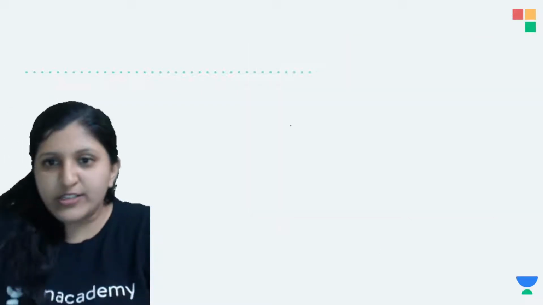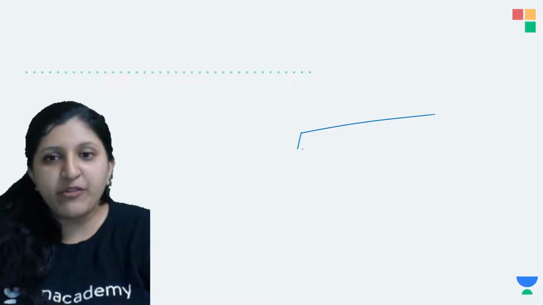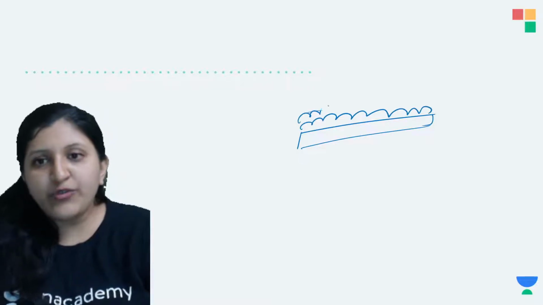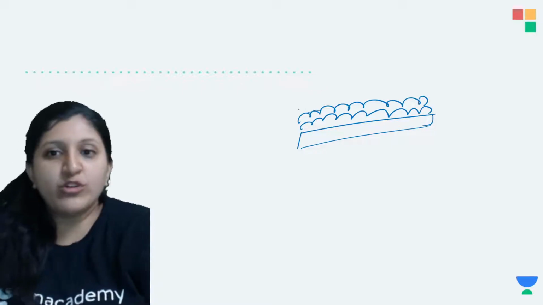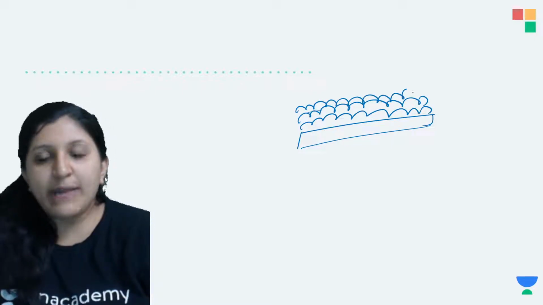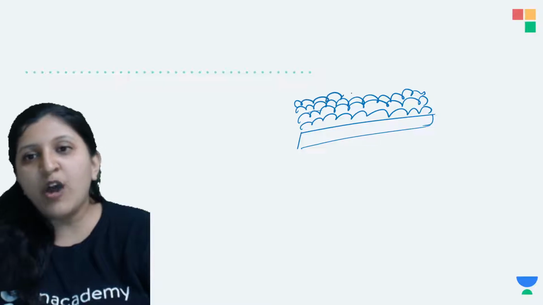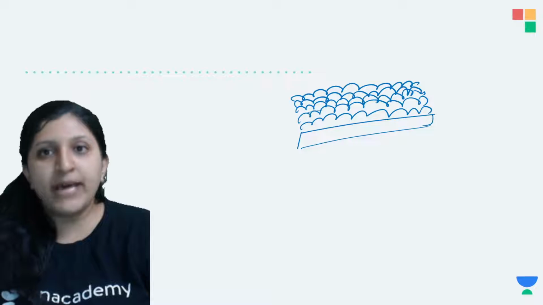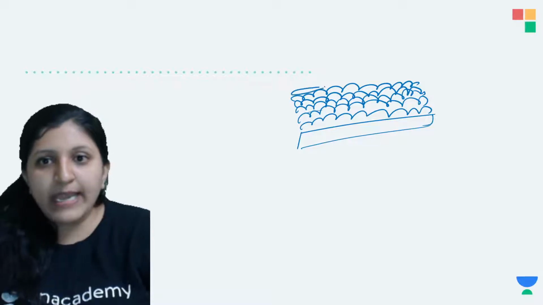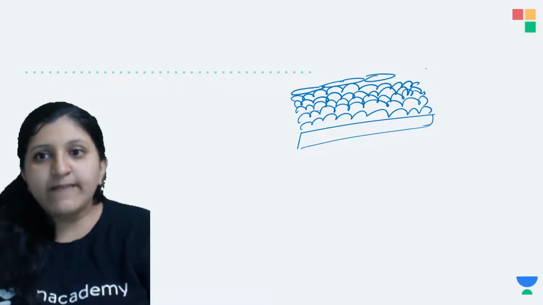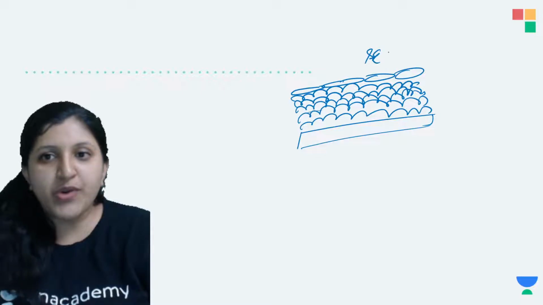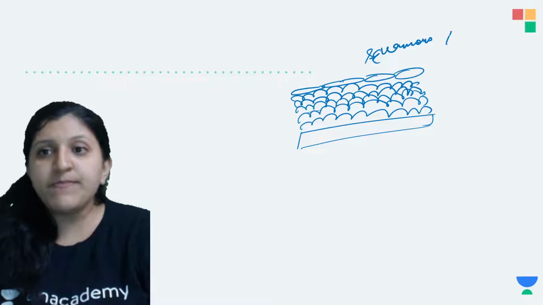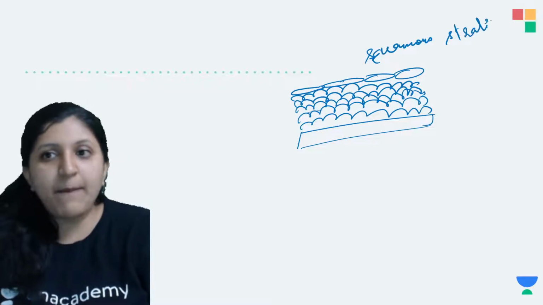Did you get this one? Basically, when we say squamous stratified, there are layers and layers. There are many layers. We are not worried about whether it is cuboidal, columnar, or squamous type. All we observe is the upper layer. If the upper layer is flat like this, then it is a squamous stratified epithelium. So now this one is a squamous stratified epithelium.